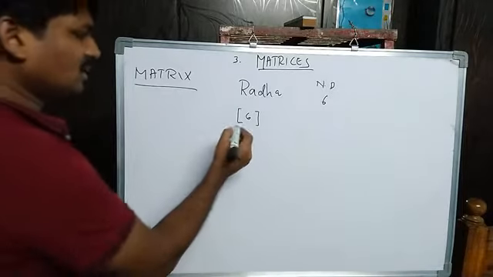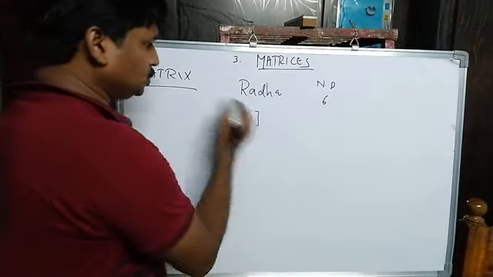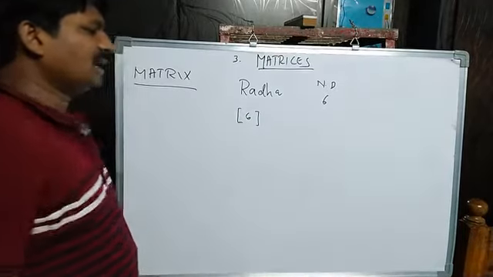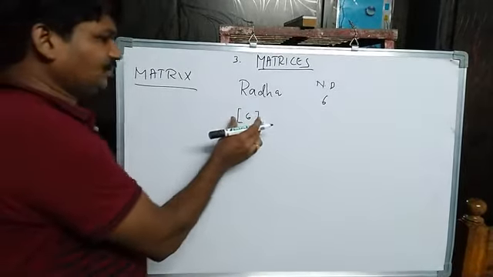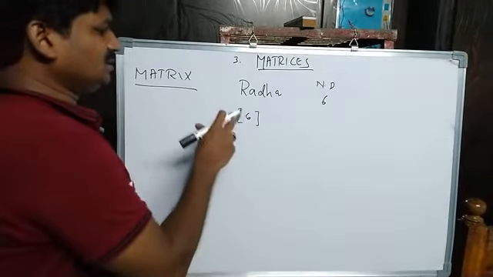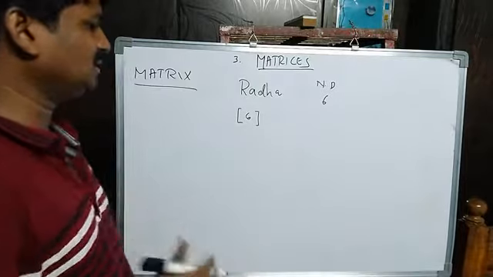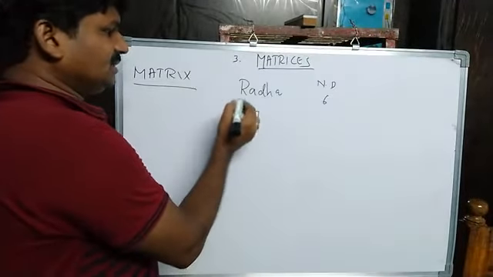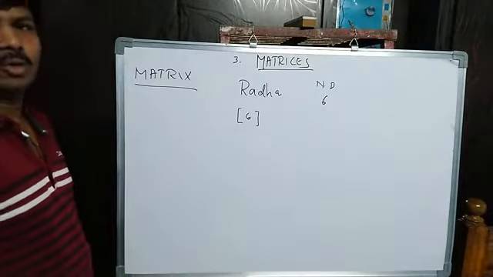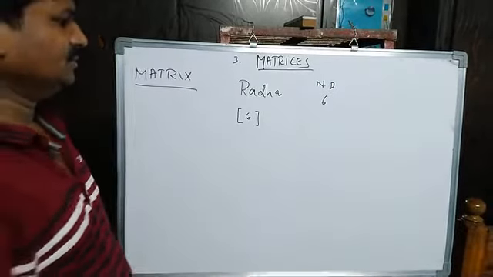What does it say? In that square bracket, the number 6 is there. This number 6 is saying to us that Radha has 6 notebooks. That means it is an arrangement. Okay.